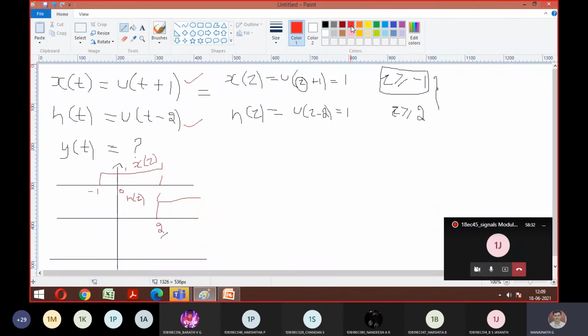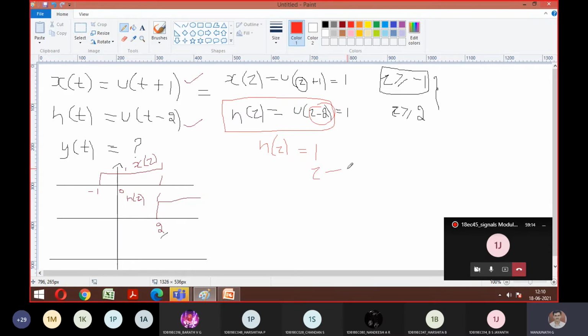Fine. Now the problem will come whenever you plot your h of t minus 2. In general, we know that h of tau is equal to u of tau minus 2 according to this question. For this, what is the thing we are supposed to consider? Here h of tau is going to be 1. For what condition can I take it? Can I take the things like this? Just tell me whether right or wrong.